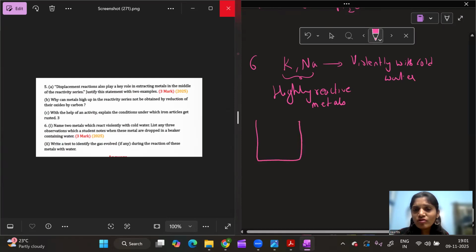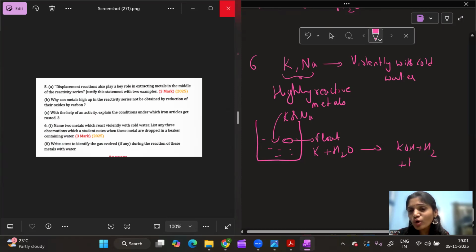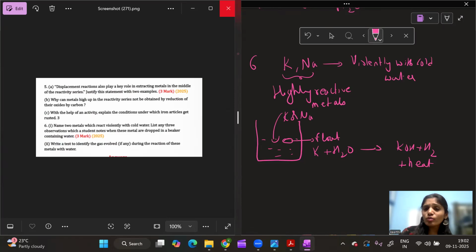Now I have a beaker in which water is there. Whenever I put sodium or potassium into it, because they have less density, as soon as you put them into the water, they float onto the surface. Now when they float onto the surface, they are in contact with water. So what reaction can happen here? Potassium plus water gives potassium hydroxide plus hydrogen gas, and this reaction gives an enormous amount of heat.